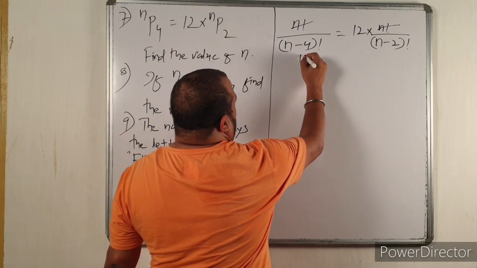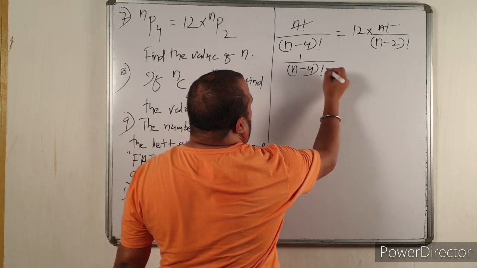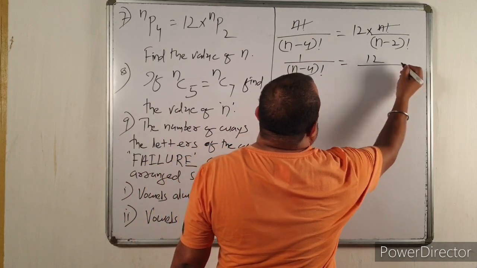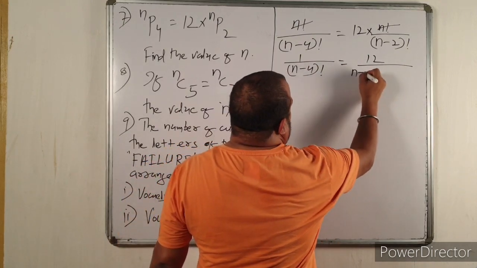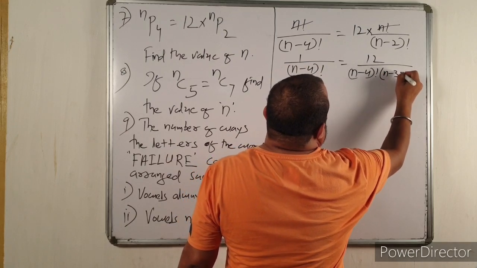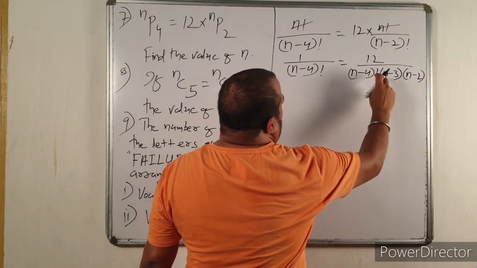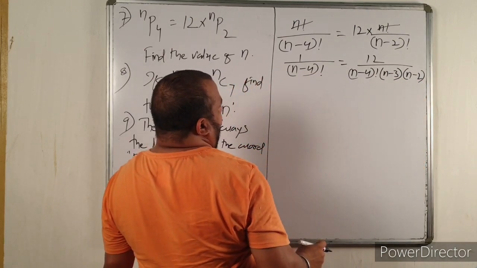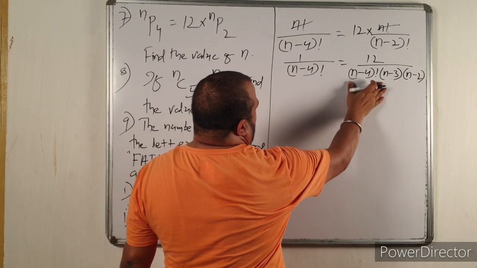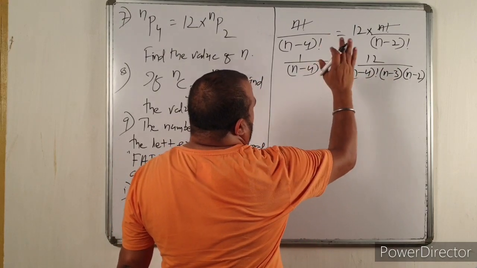So now it will be 1 by N minus 4 factorial equal to 12 divided by N minus 4 factorial into N minus 3 into N minus 2. Here, how are we getting this step?